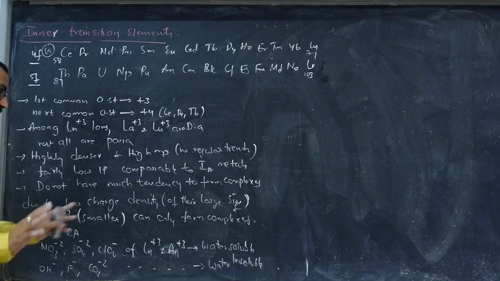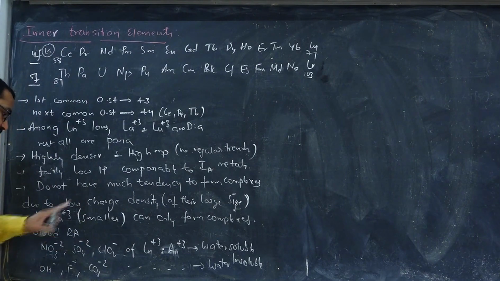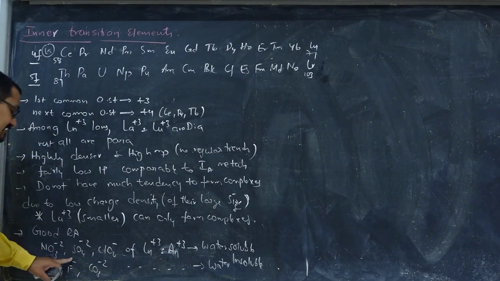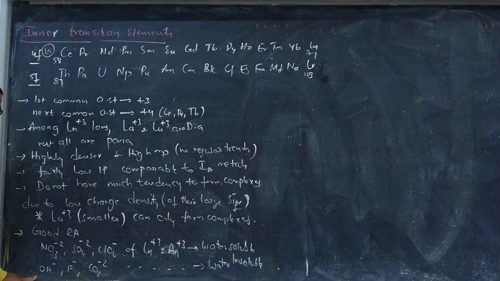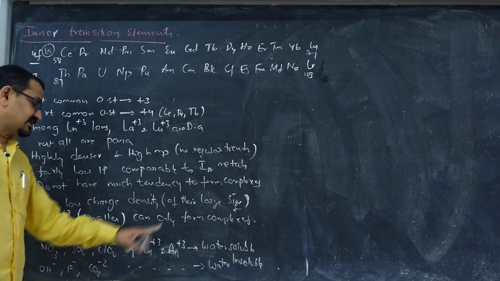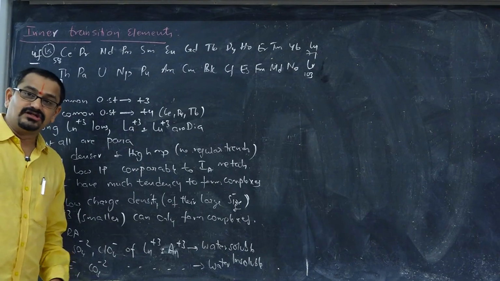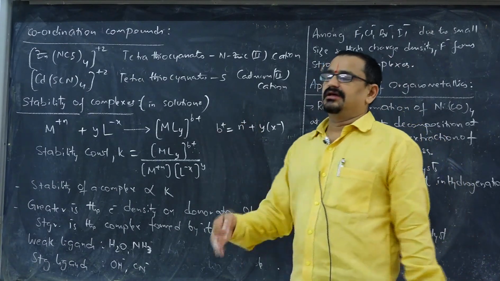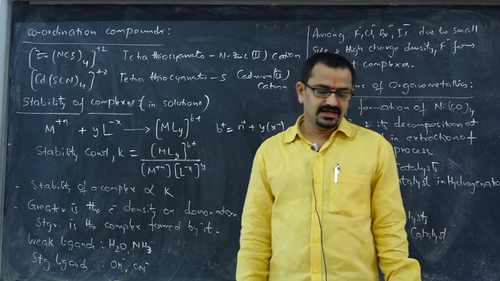Once again I am repeating, tripositive compounds of lanthanides and actinides, namely nitrate, sulfate and perchlorate, are water soluble, whereas hydroxides, fluorides and carbonates of tripositive lanthanides and actinides are water insoluble. See, when it comes to coordination compounds, here we have subtopics like nomenclature, IUPAC nomenclature, isomerism